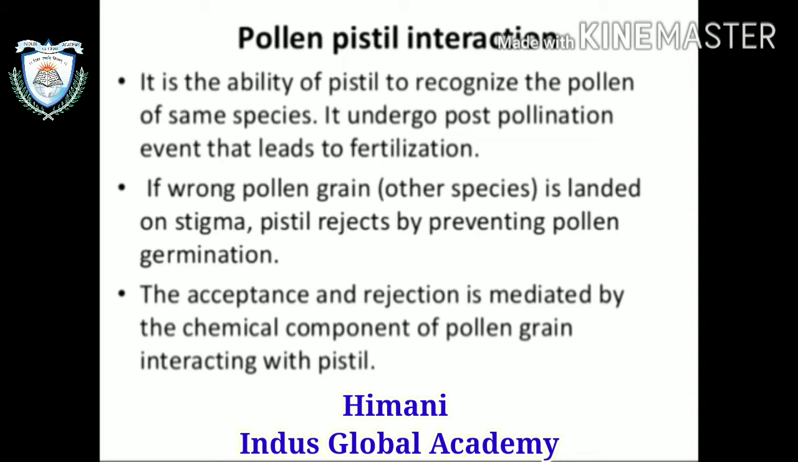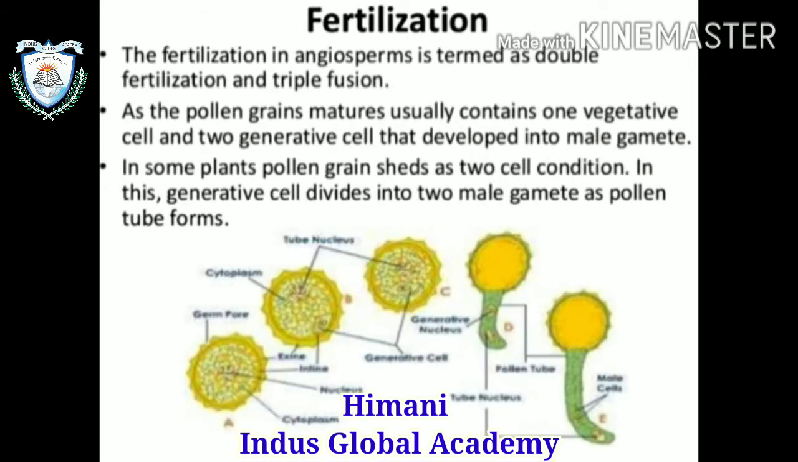It is the ability of the pistil to recognize the pollen of the same species. Then it undergoes post pollination events that lead to fertilization. If the wrong pollen lands on the stigma, then the pistil rejects that pollen by preventing pollen germination. The acceptance and rejection is mediated by the chemical components of the pollen grain interacting with the pistil. So after that, fertilization.